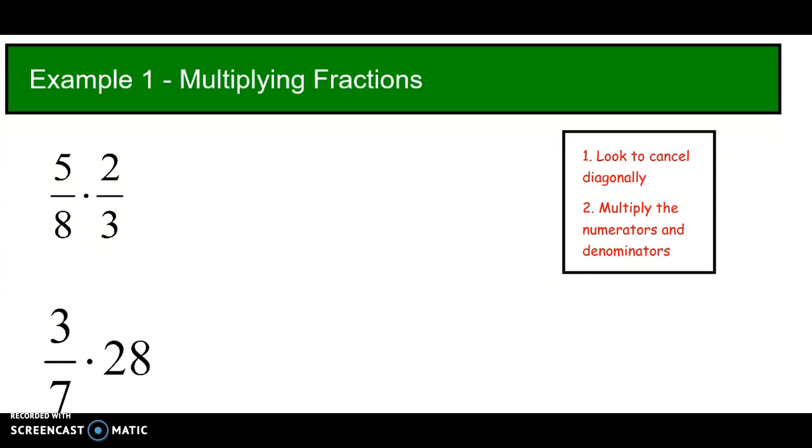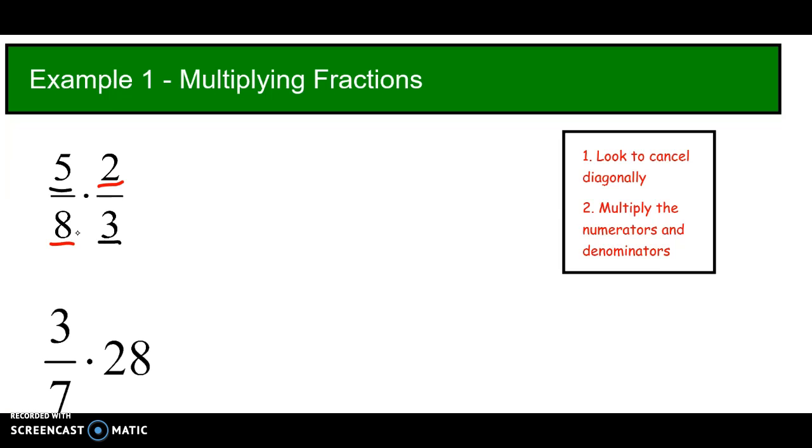First of all, on the side here, we're going to look to cancel diagonally. Basically, we're looking for common factors. So we want to say between 5 and 3, is there anything in common? And then between 2 and 8, is there anything in common? Because if we can cancel out something diagonally, it saves us from having to simplify at the end.